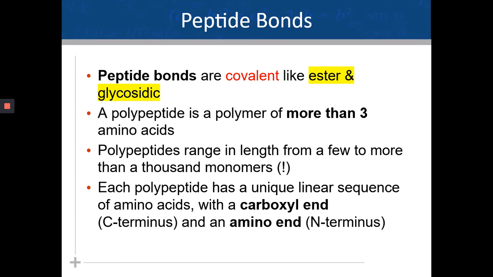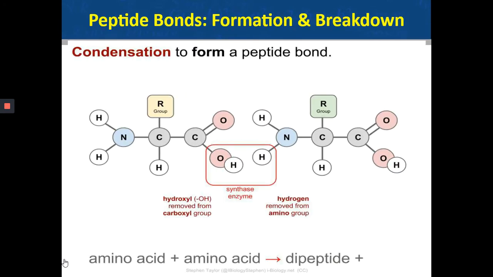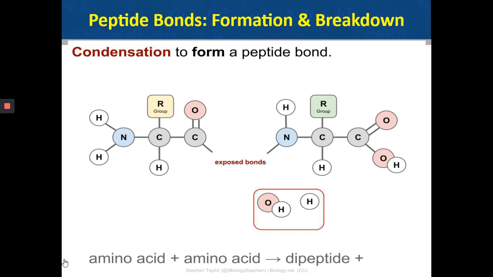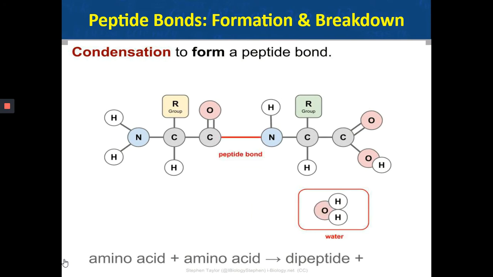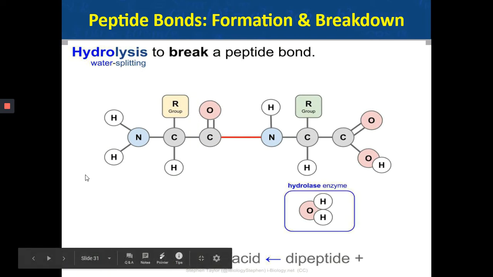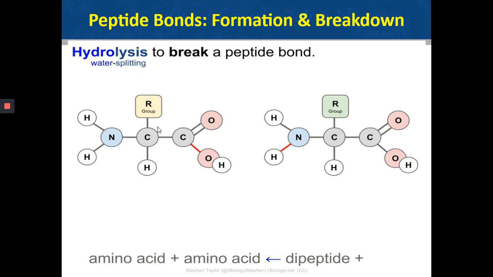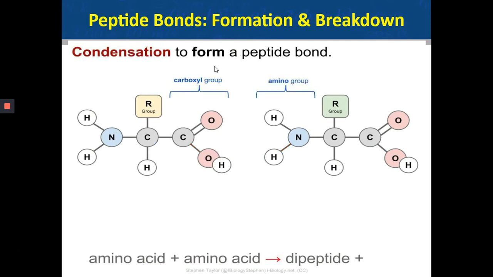But every time a polypeptide is formed, it will start with either an amino group or a carboxyl group and end with an amino group or a carboxyl group. So let's understand what this C terminus and N terminus is. Let's say a peptide bond is forming. Look over here, there are two animations happening side by side. The first animation is condensation.